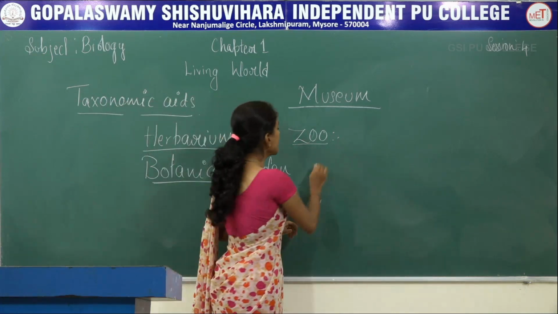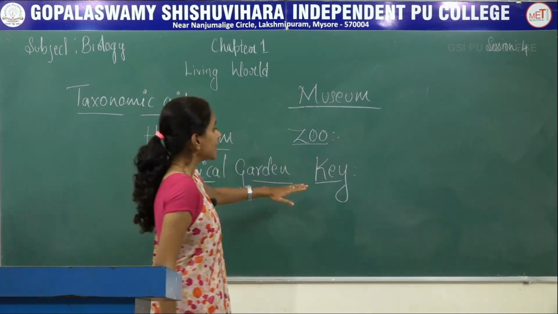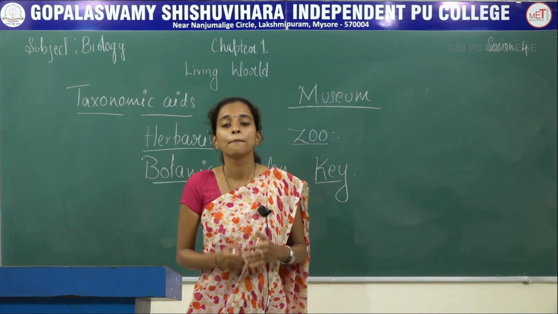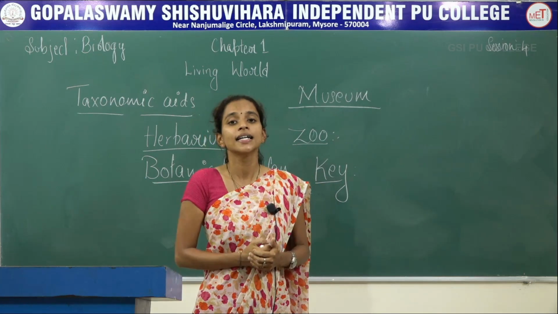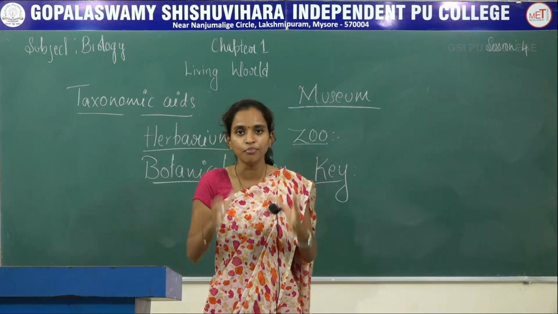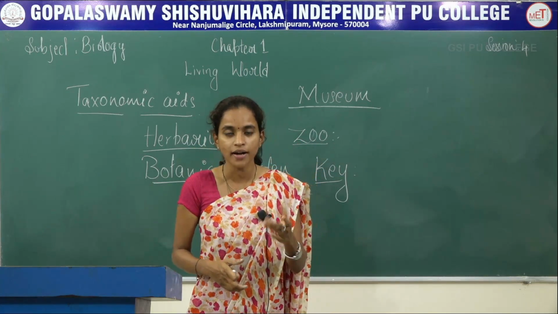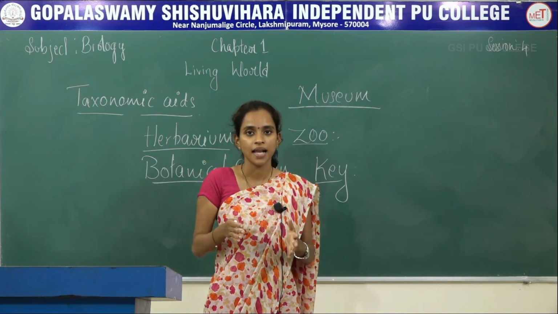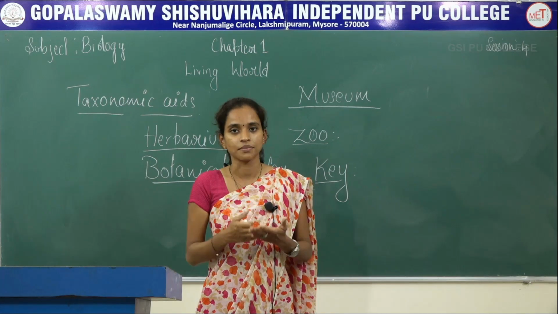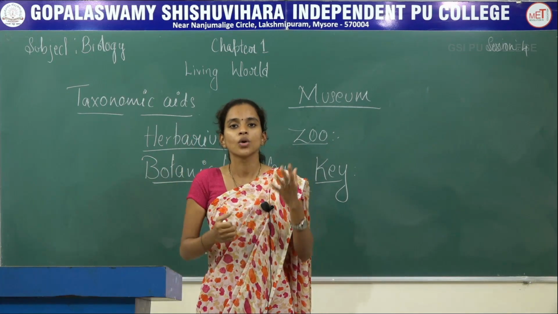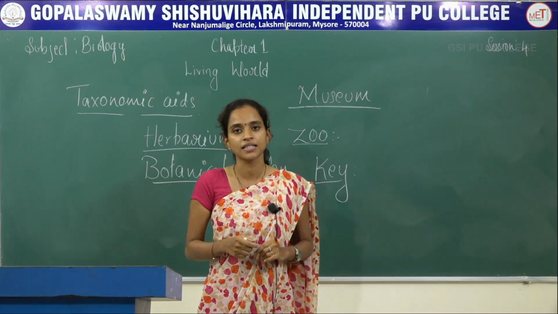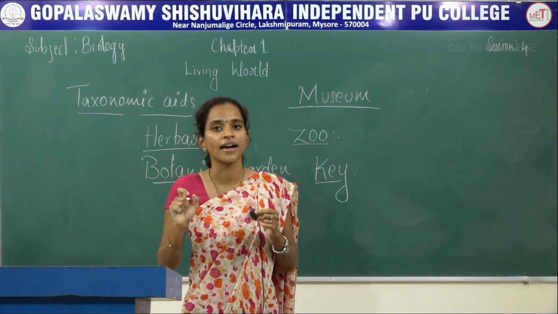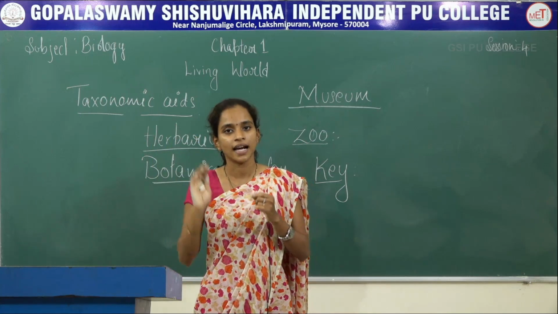Next, the fifth form will be key. In a key, you will be identifying the organisms, that is plants as well as animals, based on their similarities as well as dissimilarities. Key is a kind of book. So if the organism is in your hand, or if the picture is in your hand, you will be using the similarities and dissimilarities which are present in the organism. A series of characters will be given. For example, if a butterfly is in your hand, the presence of antenna will be there. So you have to go to the book and check for the presence of antenna. Next there will be a link regarding that particular question.